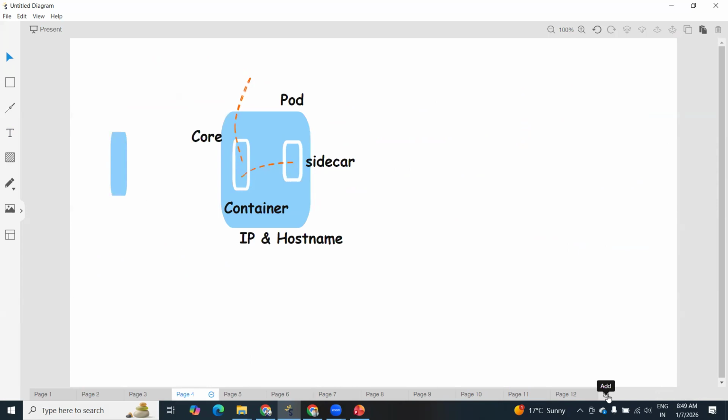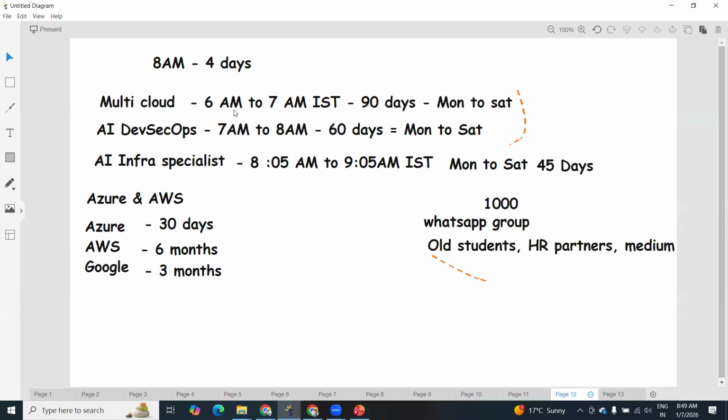Now, you attend training daily. After that, we conduct a daily practice session. This is the point we are discussing. We have different partners, and they come up with some requirements. In the initial days, around 2020 and 2021, we used to forward our students' resumes directly without processing. But after that, we realized that we need a structured process. That's why we started practice sessions. We started different steps, let me explain one by one.